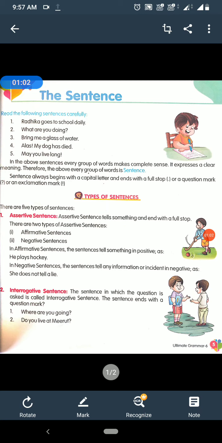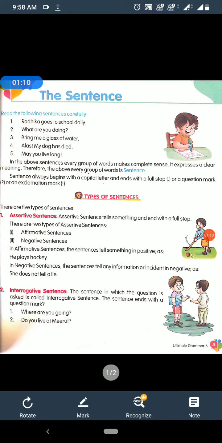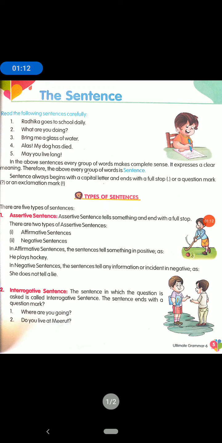So in the above sentences we read, we can say that every group of words makes complete sense. It expresses a clear meaning. Therefore every group of words above is a sentence. So you can say that a group of words that makes a complete sense is called a sentence.